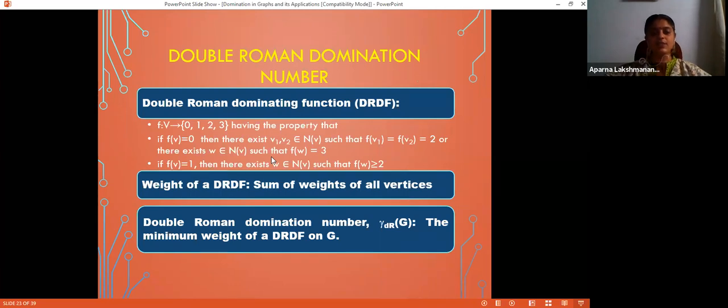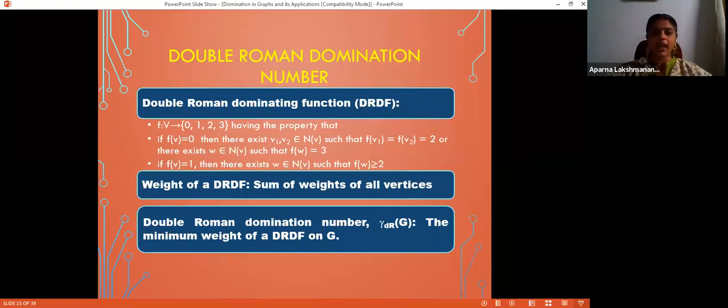Every vertex which is labeled 0 is either adjacent to 2 vertices which are labeled 2, or a vertex which is labeled 3. That is, even when one army unit moves, still there is a Roman dominating structure.